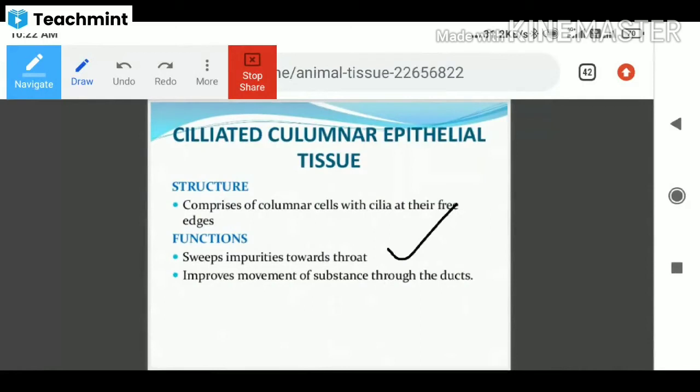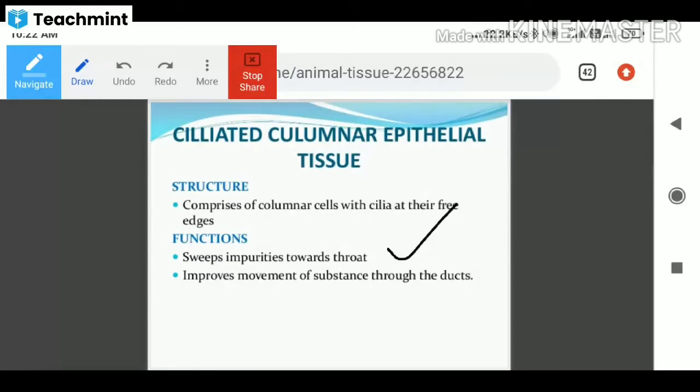That is the main function of ciliated columnar epithelium. For example, when we get a cough, we can remove some phlegm, mucus. Phlegm is nothing but mucus that will be removed outside.